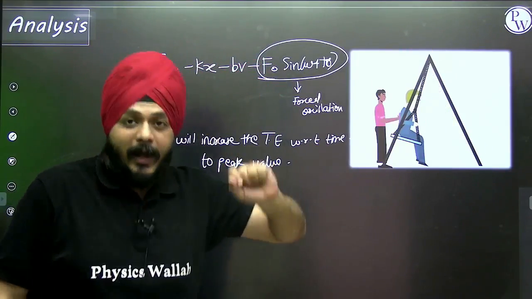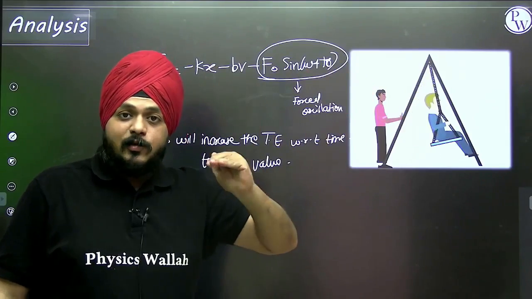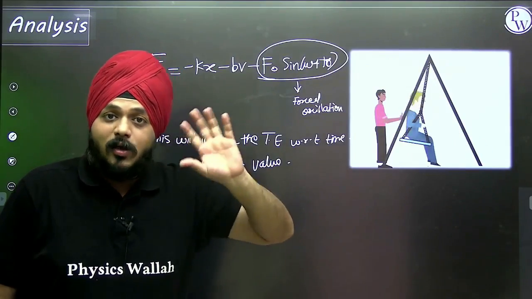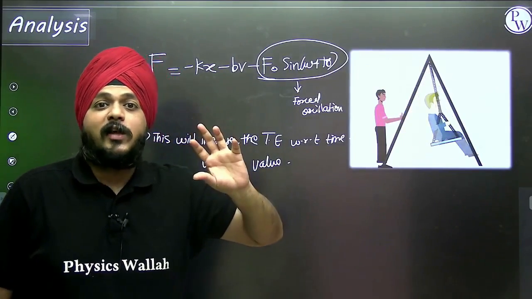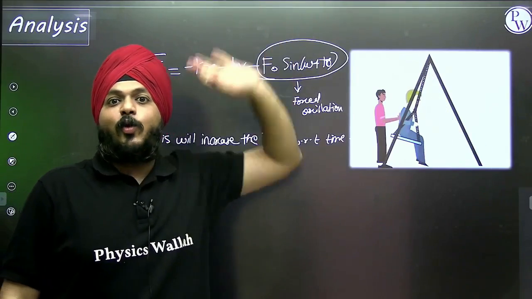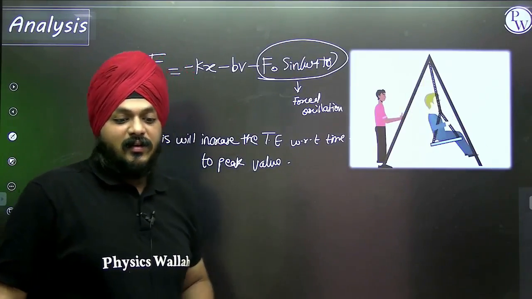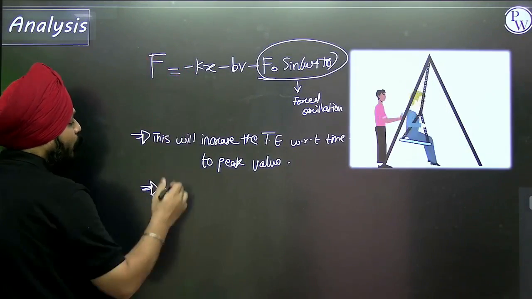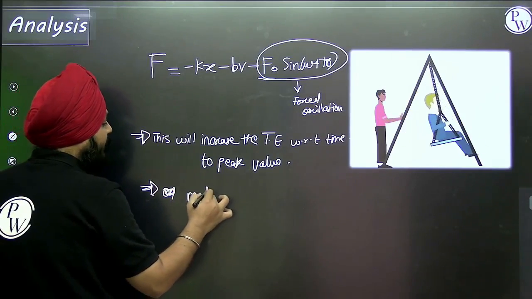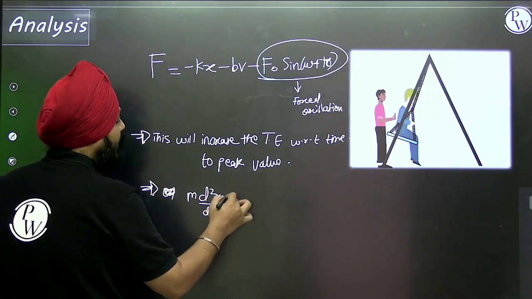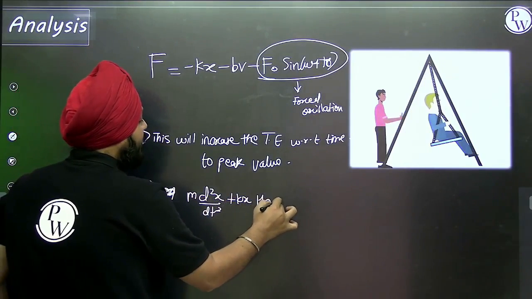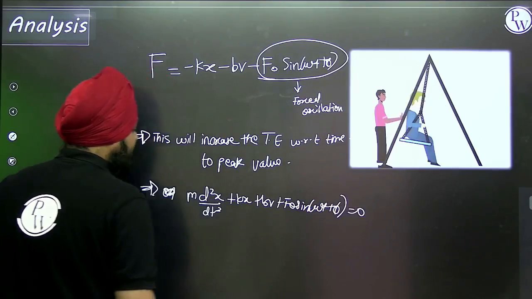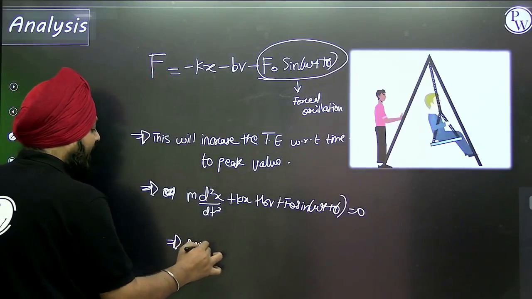On applying the external force, the particle is not trying to maintain the state of the SHM. Now the amplitude is going to get continuously increased. So in that case, one situation arises. First of all, I am going to write down the differential equation: m d square x by dt square plus kx plus bv equals f0 sine of omega t plus phi. Now on applying an external force, one situation arises